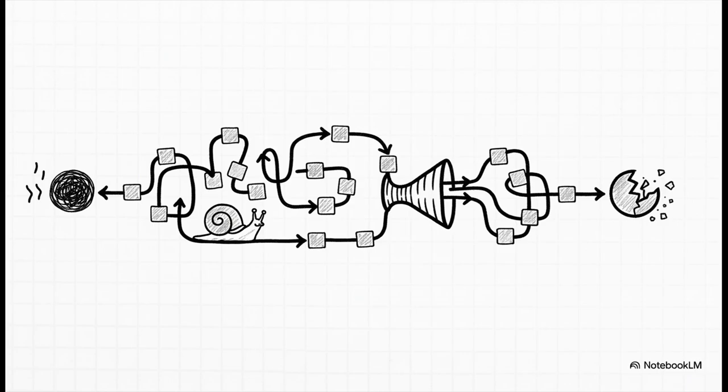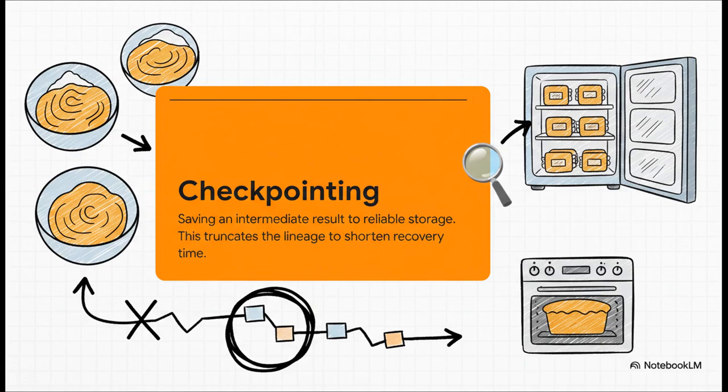And that's the crux of it. Sure, the recovery is automatic, which is great, but rerunning 100 different complex steps just to rebuild one piece of data could be just as slow or even slower than when you first ran the job. It becomes a massive performance bottleneck. And that's when we, the developers, have to step in with a more advanced tool. That tool is called checkpointing. And the analogy here is just perfect. Think of it as pre-baking half of your super complex recipe and sticking it in the freezer.